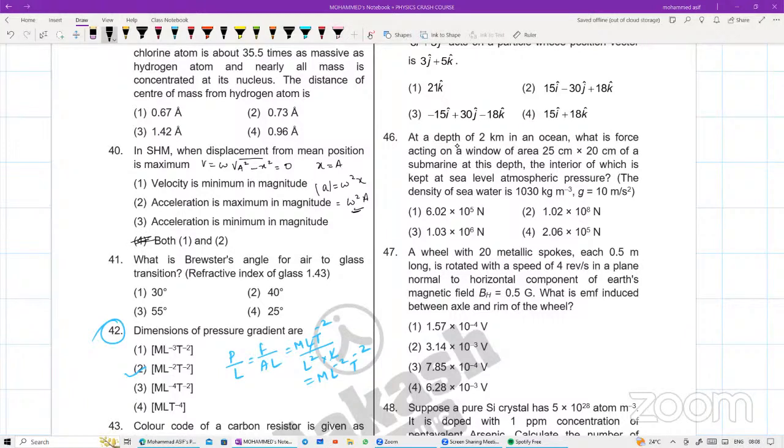Very good. What is the Brewster's angle for the air to glass transition? Very good question. Again, a formula based question. How many of you remember the Brewster's angle formula? Quickly get in the habit. Brewster's formula. Mu is equal to tan theta. It comes in polarizing angle.